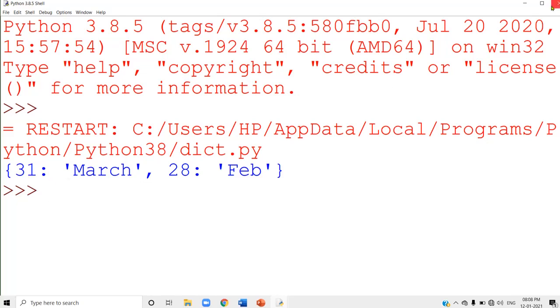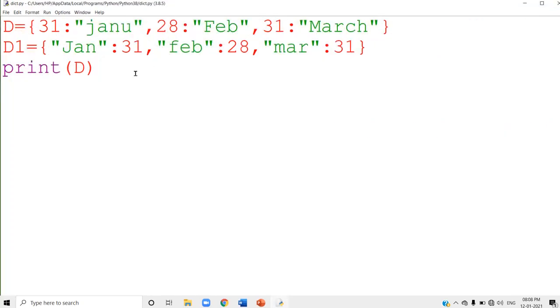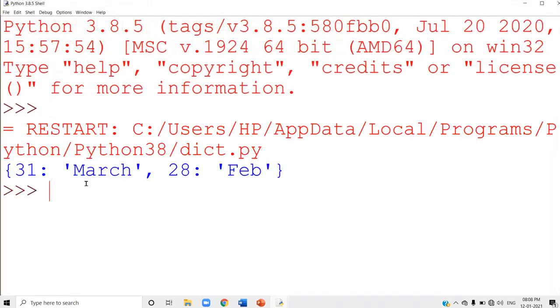I have 31 January, 28 February and 31 March. When you run this program, only two elements are displayed. Did you notice that or not? Check it. Actually, in my dictionary, three elements are there. Can you say why only two elements are displayed?